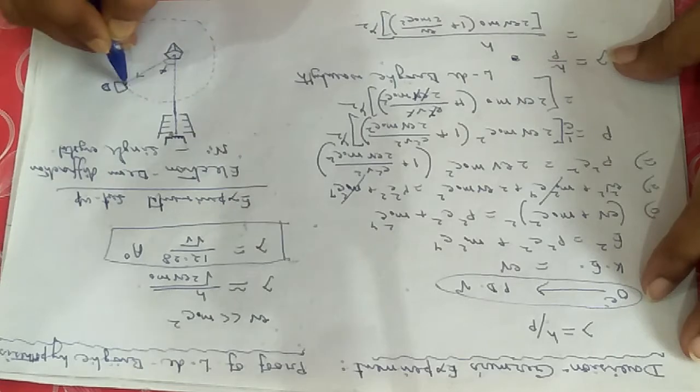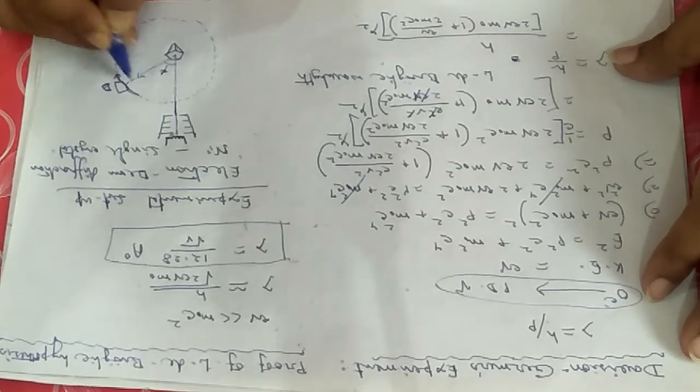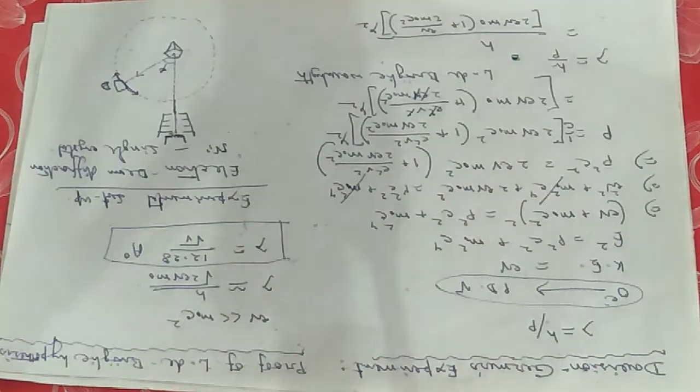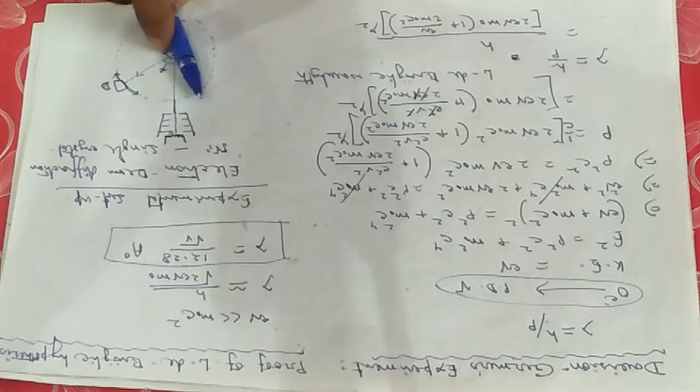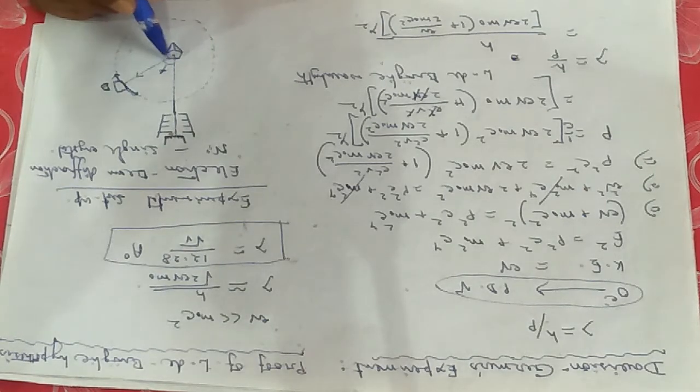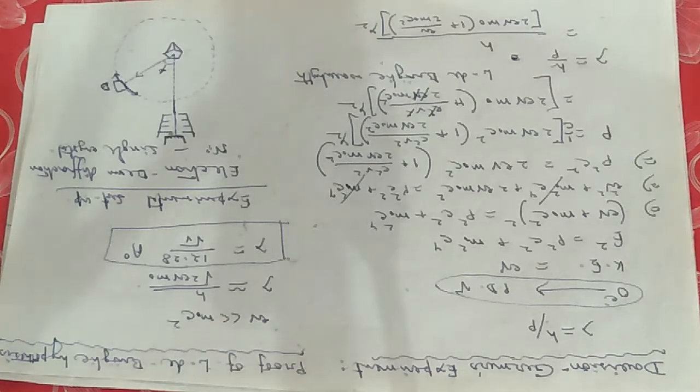This detector can move around in this path, in this perimeter, and it can record the intensity of the diffracted ray at any point for any angle phi. It can be here, here, anywhere. It can just move around in this direction, and it can record the intensity of the diffracted ray for a particular angle of diffraction. This is the simple setup.